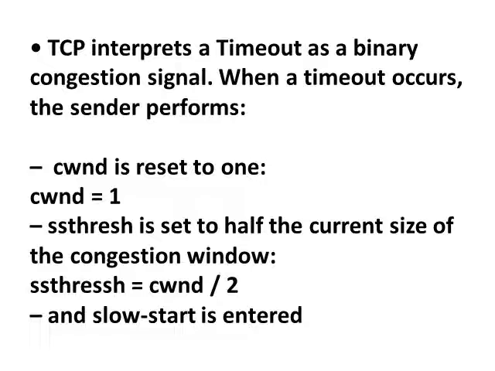In the first step, the congestion window is set to 1, that is CWND is equal to 1. Then the slow start threshold is half of the congestion window, that is SS thresh is equal to CWND divided by 2. Lastly, slow start is entered, so that the timeout is handled by TCP.